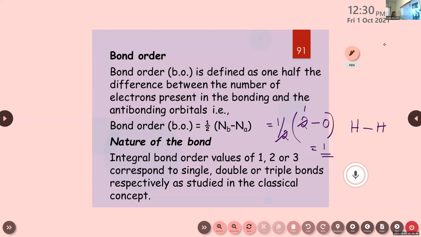So how can this bond order be connected with the nature of bond? Integral bond order values of 1, 2 or 3 correspond to single, double or triple bonds respectively, as studied in the classical concept. We have already learned that. If the value of bond order is 1, that is single bond, 2 is double bond, 3 is triple bond. So the same thing is explained in a different concept. That's it.